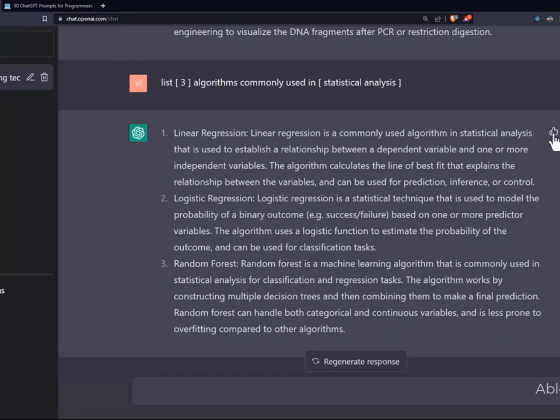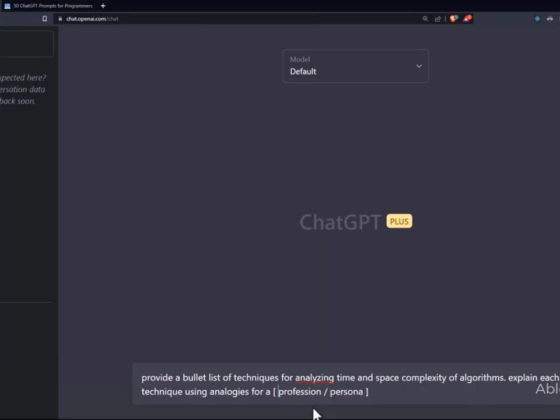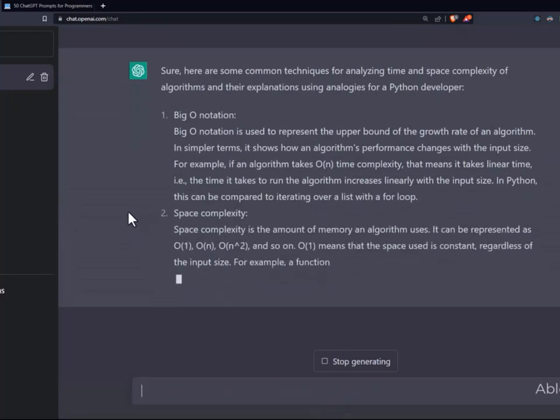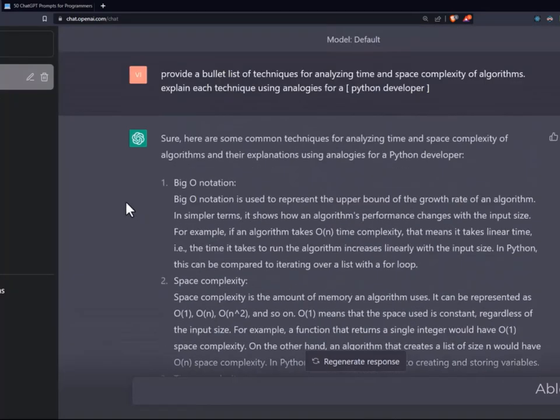So another thumbs up. So sometimes your interviewer may ask you questions about the time and space complexity for a particular algorithm. So you can prepare for such questions using this prompt. Let's say over here, you could say Python developer. This is also helpful when you're preparing for algorithm-based interviews or in general.